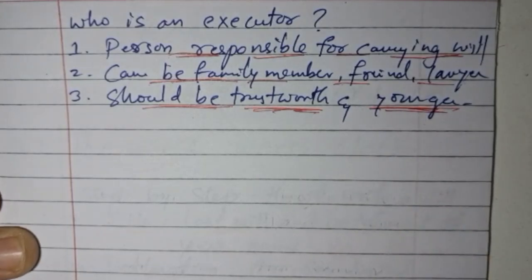If, for example, Mr. Patel is going to appoint an executor, the executor needs to be younger than Mr. Patel here.